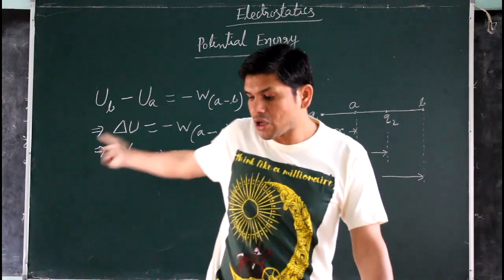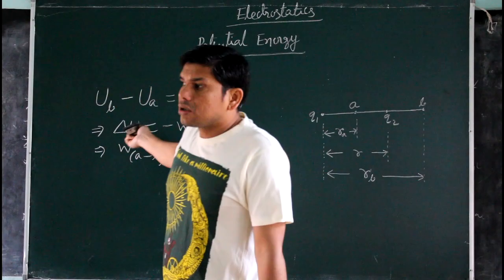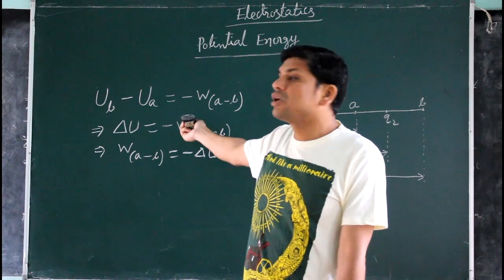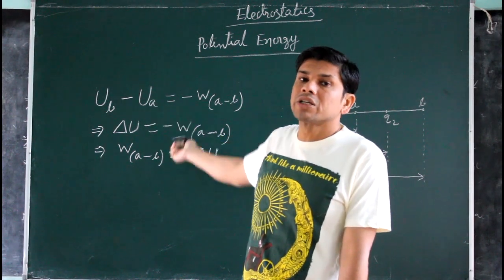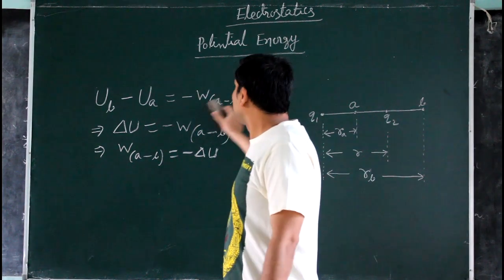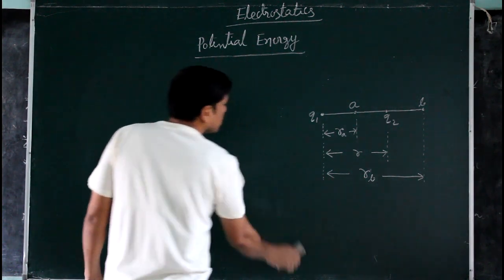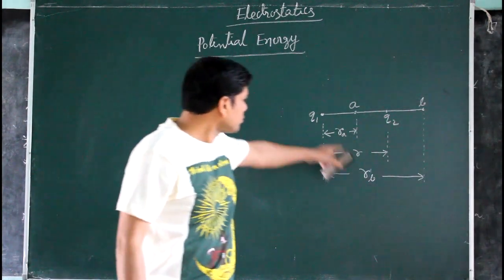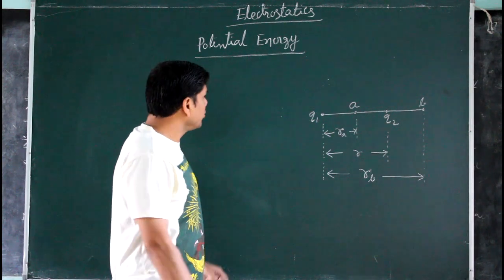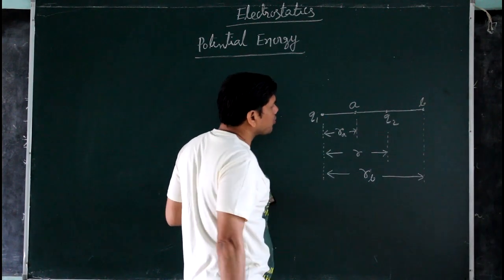Now we have to use this formula. As electrostatic force is also a conservative force, we have to use this formula to derive the relation between work done and potential energy. Now here we have to find the potential energy due to this point charge. Here we are considering a Q1 charge at this point and a Q2 charge at that point.